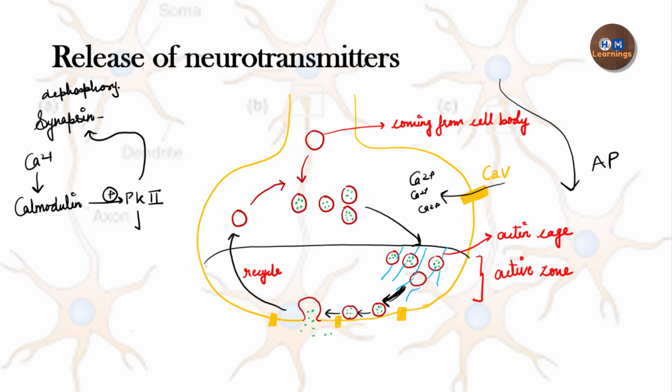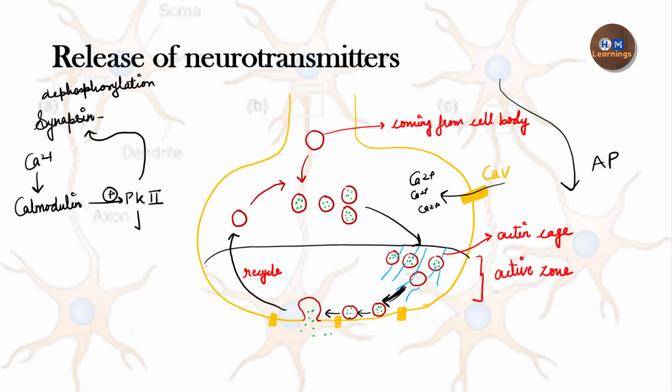As synapsin is dephosphorylated, what will happen? The synapsin will lose its affinity for the actin, it will detach from the actin. As a result, the synaptic vesicle will become free from the actin cage, free from the cytoskeleton, and now it can mobilize.